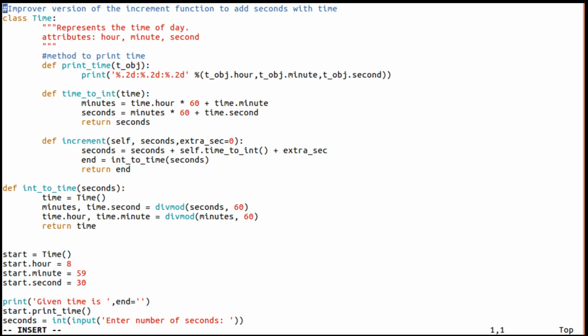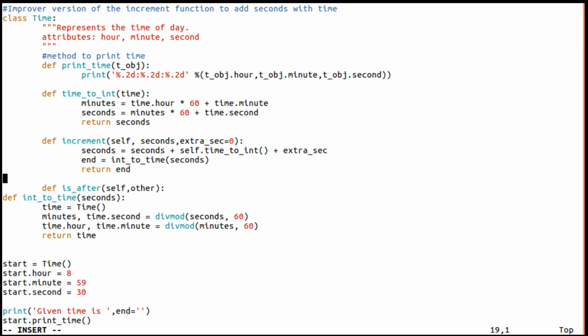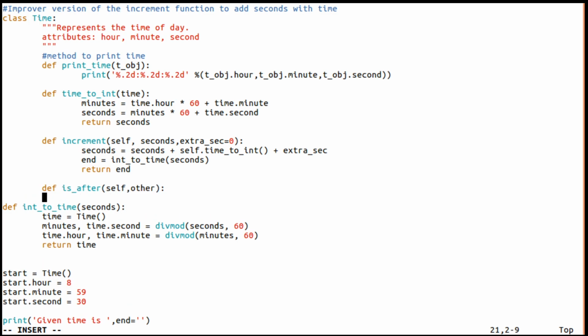Here I am going to write one more method in this one only. Say define is underscore after, which is going to take two parameters, one is self and another one is other. This is a method to check whether one time will follow the other time. Okay, and now inside this, say return, we are going to return the status.